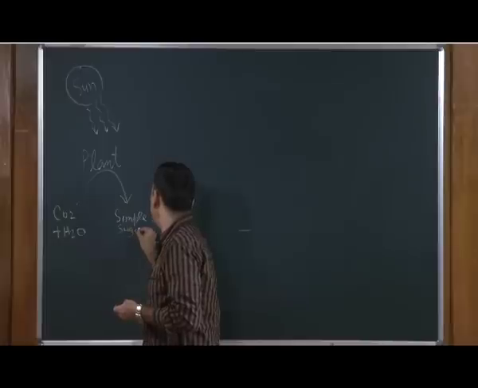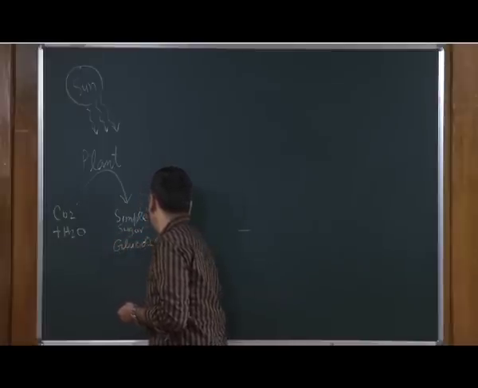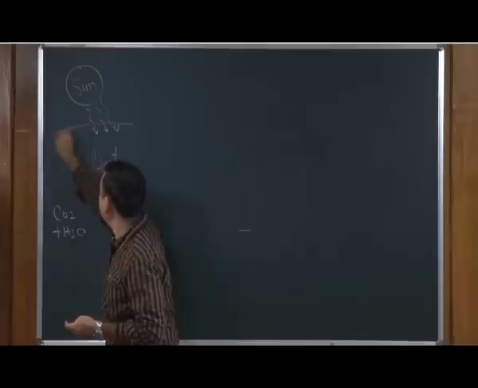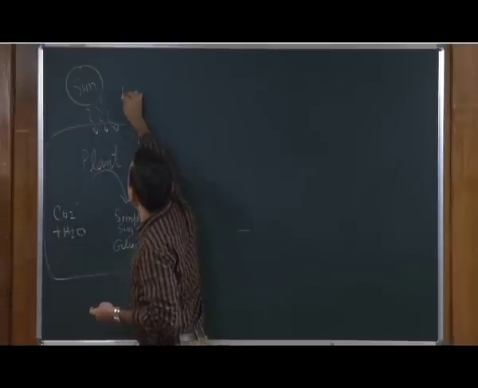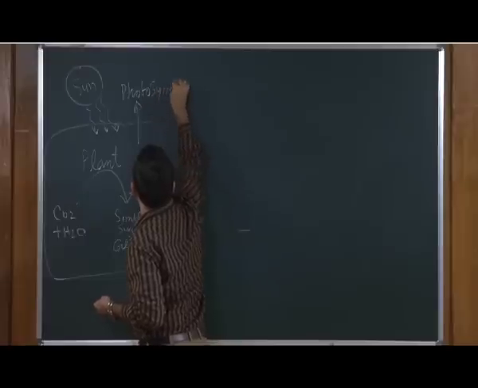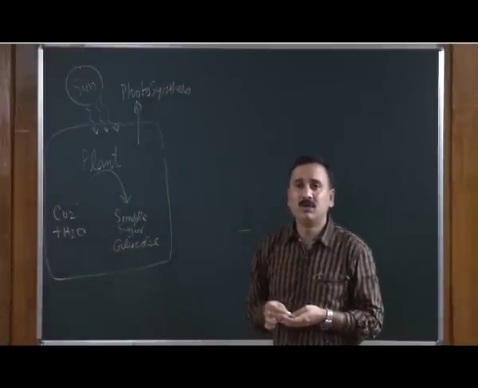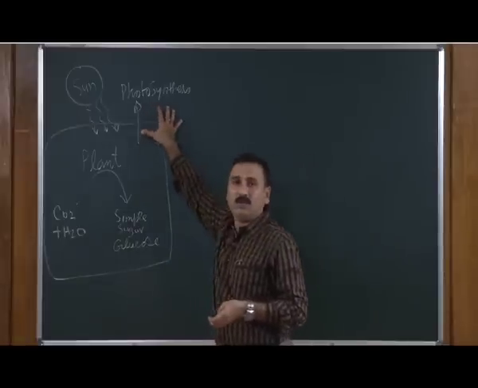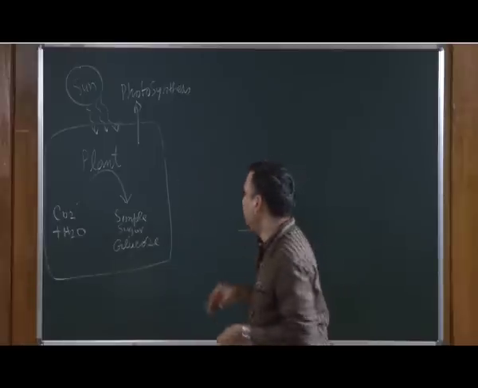This is also called glucose, and this whole process is known as photosynthesis. We are anyway going to discuss the complete detail of how photosynthesis happens in the plant in later lectures.